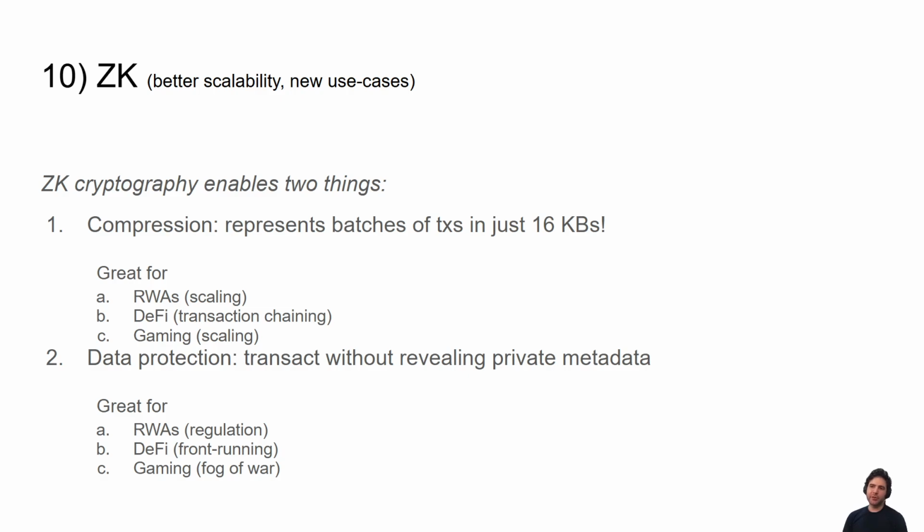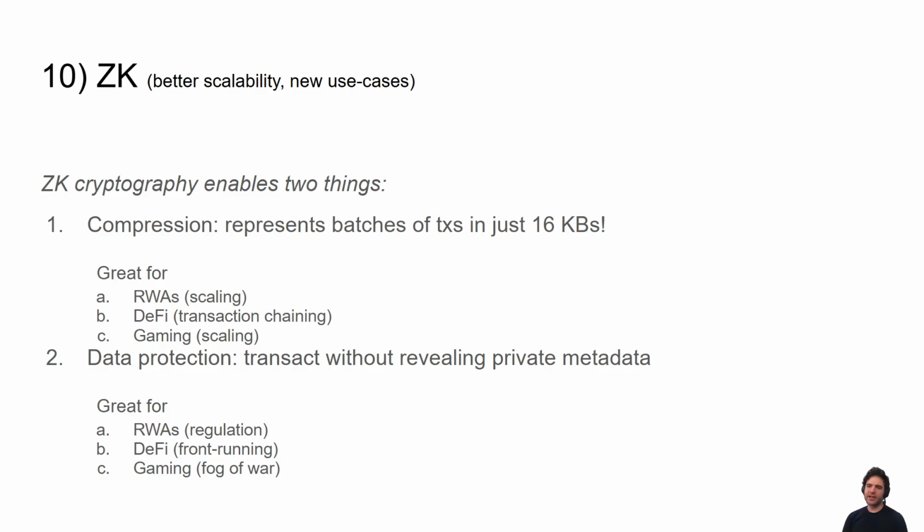But another important thing that Starstream can give you is data protection. It allows you to have transactions without revealing private metadata. This is super important for real-world assets for regulation. For example, you might have some information like a credential where, for regulatory purposes, you can't actually put the information on chain, but you still want to have proofs of those statements. Like you want to prove that the person is over 18 or lives in the USA. So you want to have statements about that information without revealing the underlying information. So this privacy is great for real-world assets.